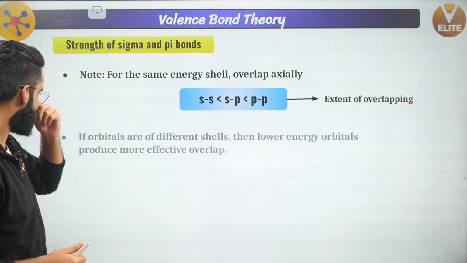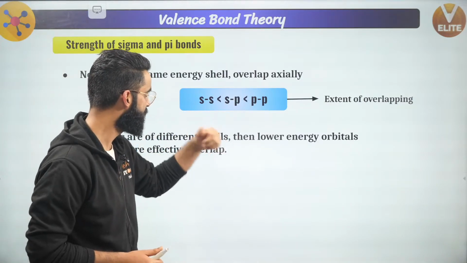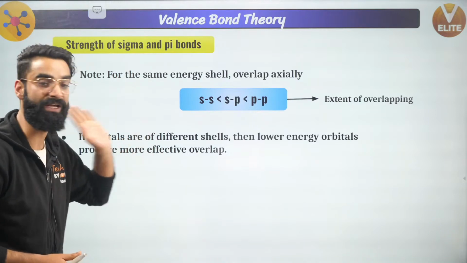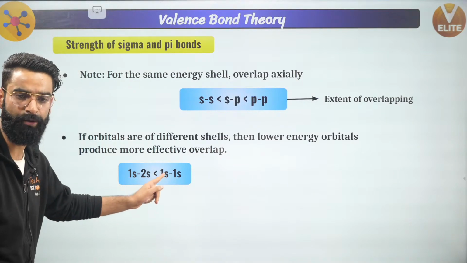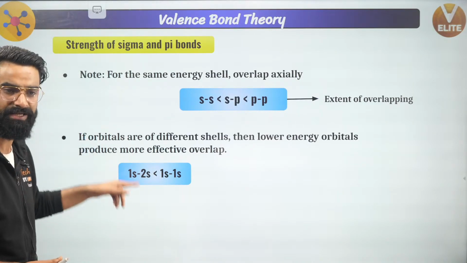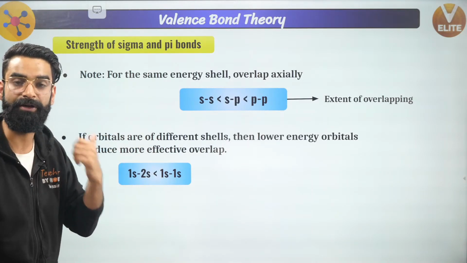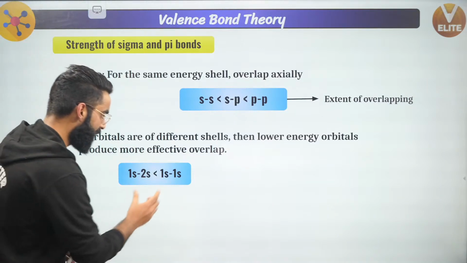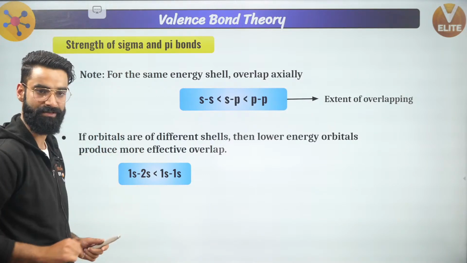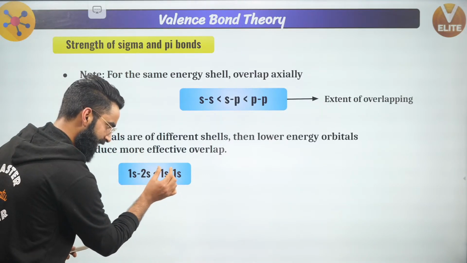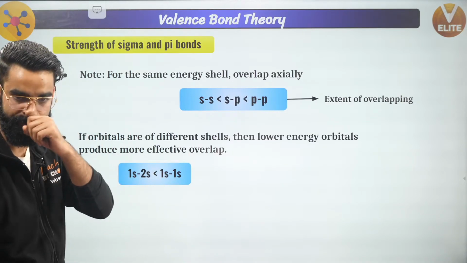Now, people, one more thing. If the orbitals are of different energy shells, then lower energy orbitals produce more effective overlap, okay? For example, in this case, the 1s-1s overlap is definitely going to be more than that of 2s-2s overlap, right? So the bond which is getting formed here will be comparatively stronger than the bond which will be formed right here in the case of 2s, yeah?